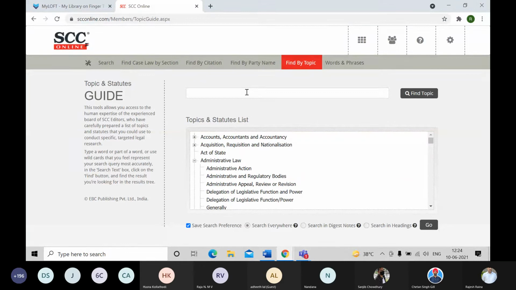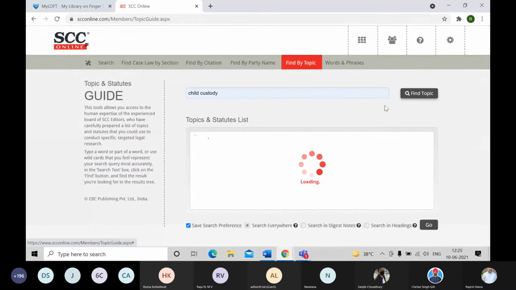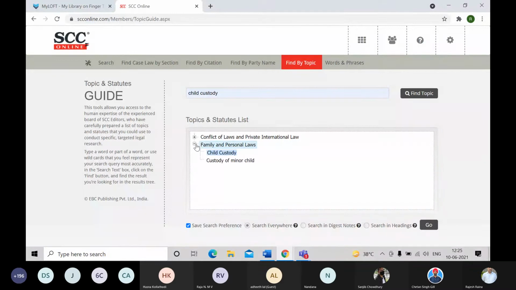Second one is, at times what we need to understand here is that, like I was just looking for this child custody, say for example last time. I'll click on this and you will see not only one falling under family and personal laws, there is another one on conflict of laws and private international law where child custody is being kept. So you can understand, as a student, especially a junior student, that this particular legal topic or statute list, it falls under which topic trees. It could be more than one.